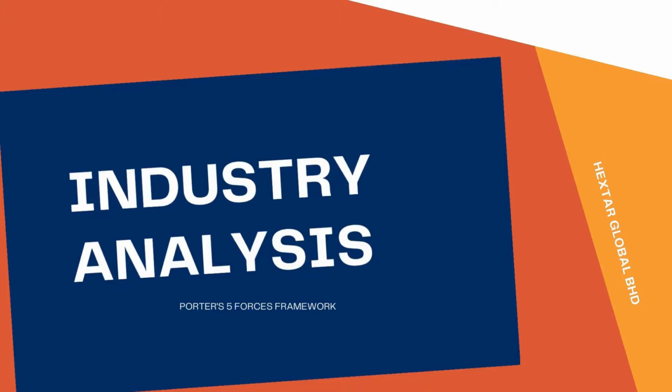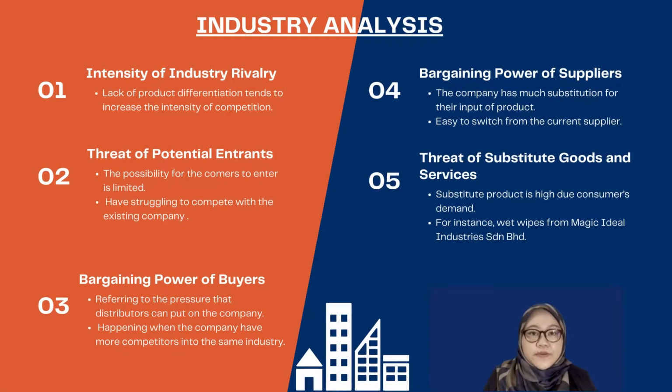Moving on to the next, which is industry analysis. The method that we are using is Porter's 5 forces framework. It consists of 5 industry analyses. Firstly, intensity of industry rivalry. Lack of product differentiation tends to increase the intensity of competition. Due to increased rivalry, the company will be compared by the same customers and resources. According to Bursa Malaysia, there are more than 15 competitors in this chemical industry subsector operating in Malaysia.